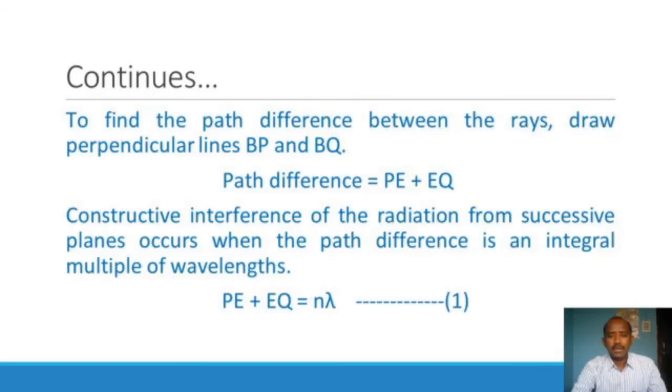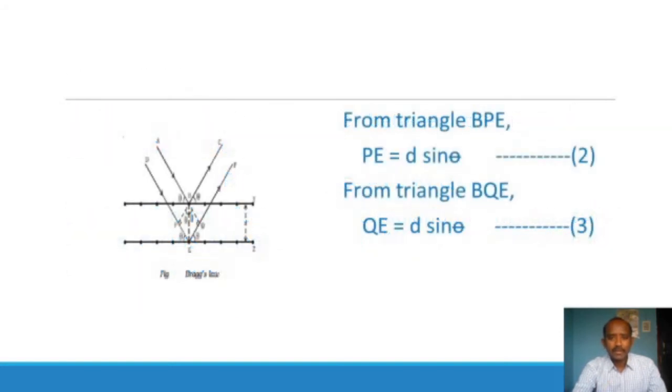The constructive interference of radiation from the successive planes takes place. The condition for constructive interference is that the path difference is n lambda, that is, PE plus EQ is equal to n lambda. We take this as equation number 1.